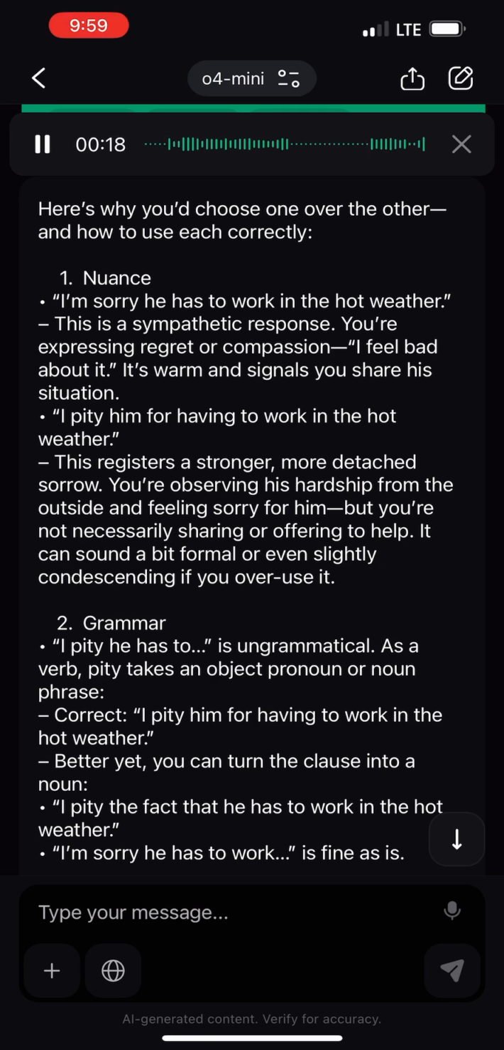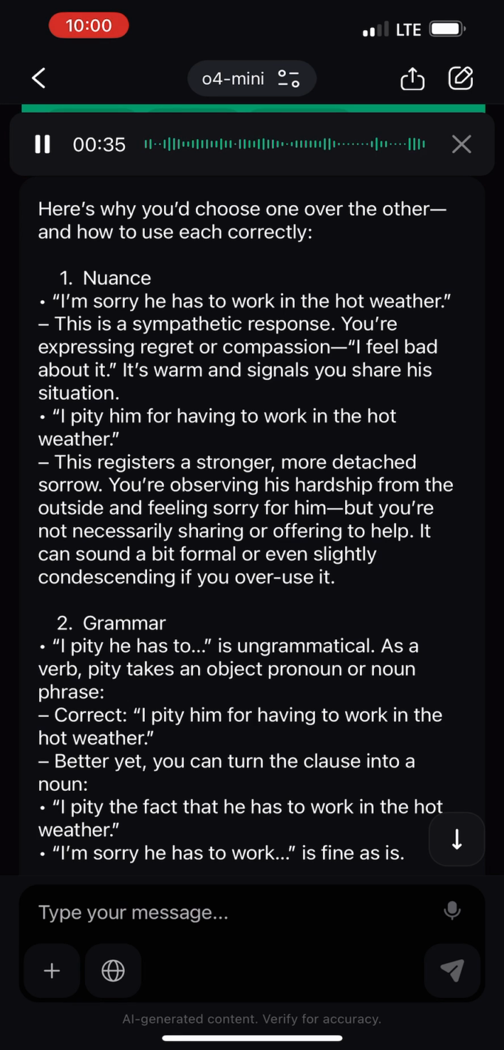It's warm and signals you share his situation. "I pity him for having to work in the hot weather." This registers a stronger, more detached sorrow. You're observing his hardship from the outside and feeling sorry for him, but you're not necessarily sharing or offering to help. It can sound a bit formal or even slightly condescending if you overuse it.